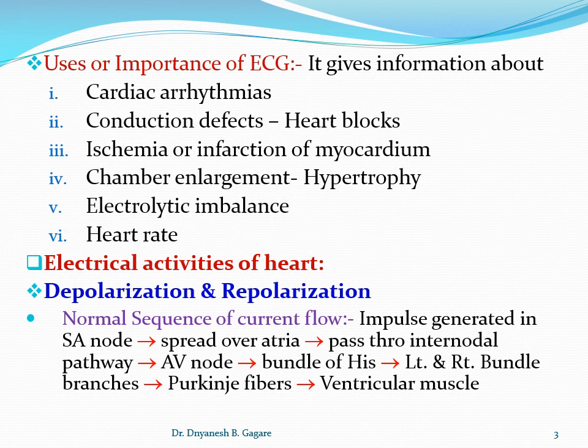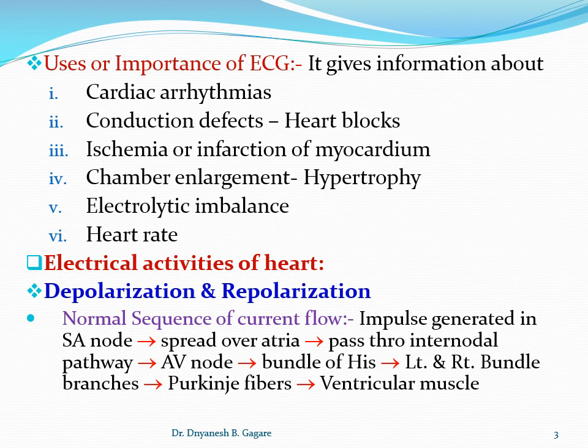Okay, now coming to the physiological basis of the ECG, and what are the electrical activities occurring in the heart. So electrical activities of the heart: the cardiac impulse is produced in the pacemaker, and how it spreads over the heart. First see the normal sequence of current flow.